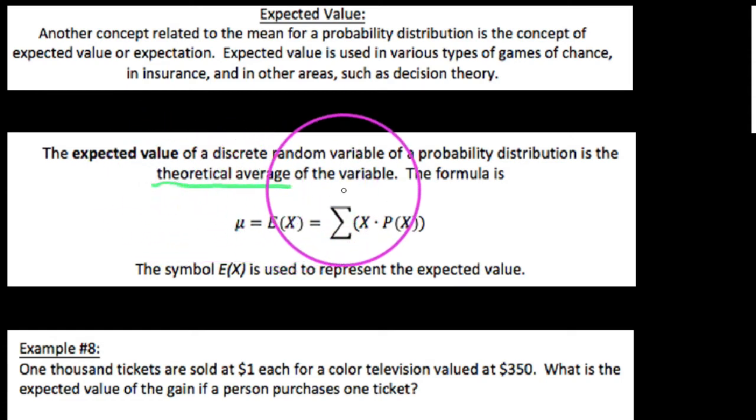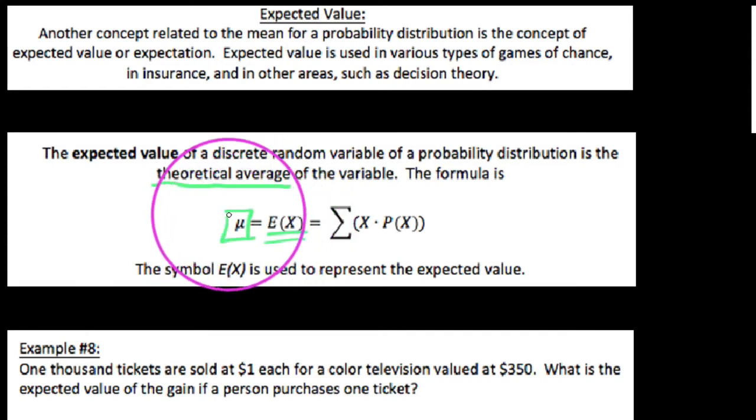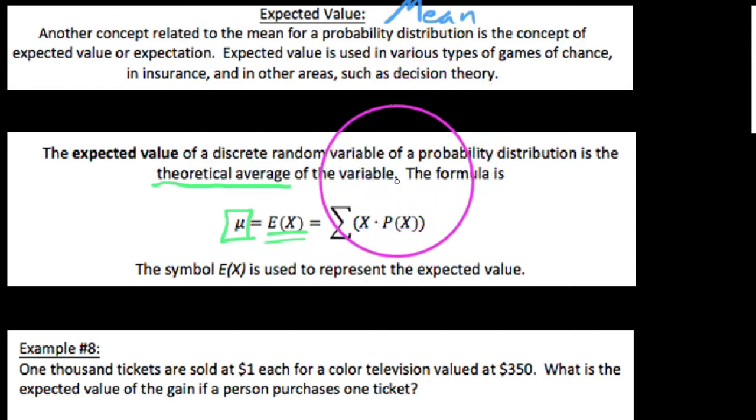I've already made a couple of videos over finding the average of a discrete probability distribution. The expected value, we define as this function E of X, but it is defined as the same thing as the mean. So when you see expected value, we can just refer to it as the mean. The good news is, if you're already comfortable with how to find the mean of a discrete probability distribution, then you already know how to find expected value. It's just that now we're going to interpret it a little bit differently.